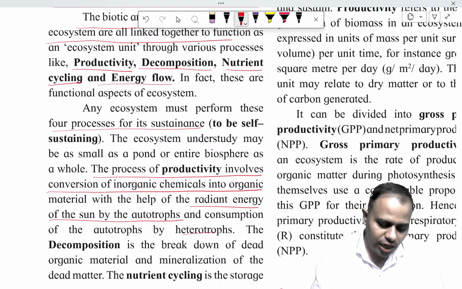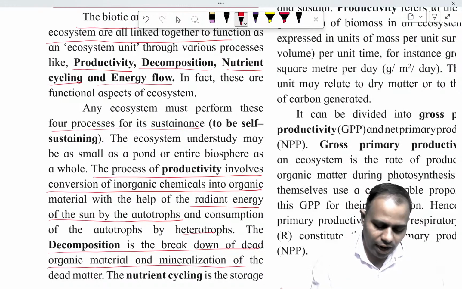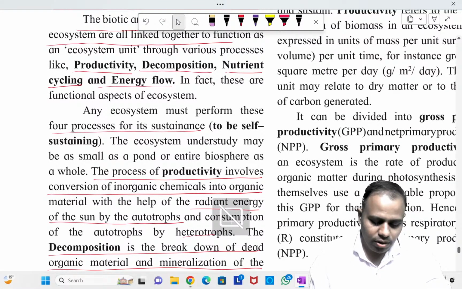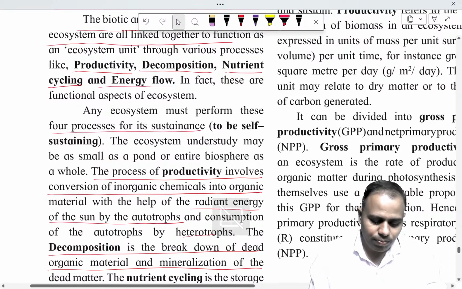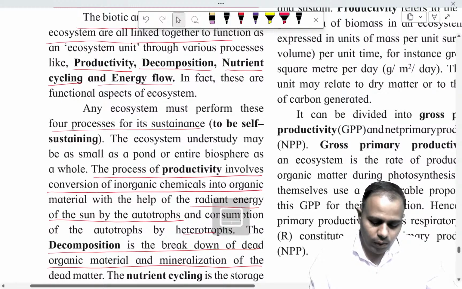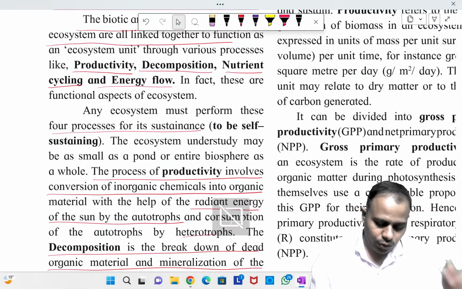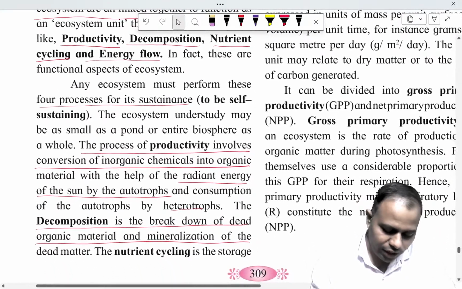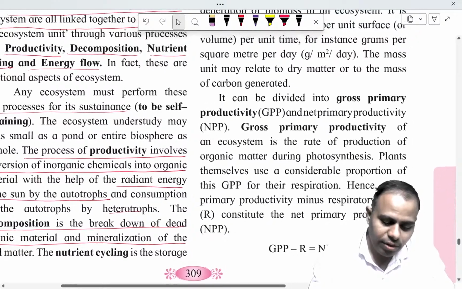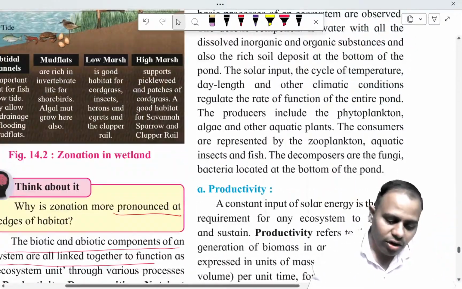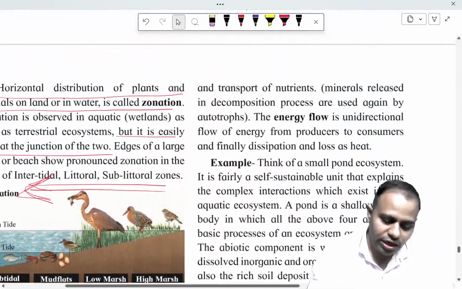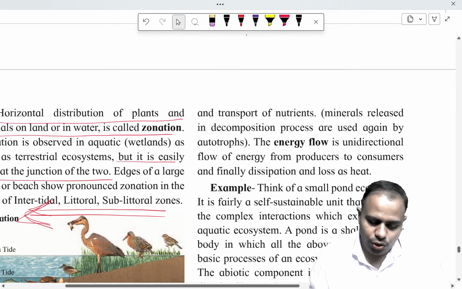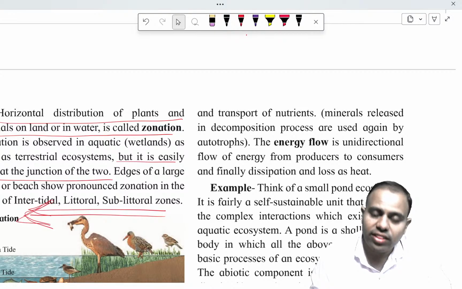Decomposition, as I told you, is the breaking down of organisms, that is, mineralization of organisms. Mineralization takes place in the dead matter. After that comes nutrient cycling, where the organism takes the nutrients and converts them into energy. So this is how the process occurs. Then comes decomposition and then the energy flow.